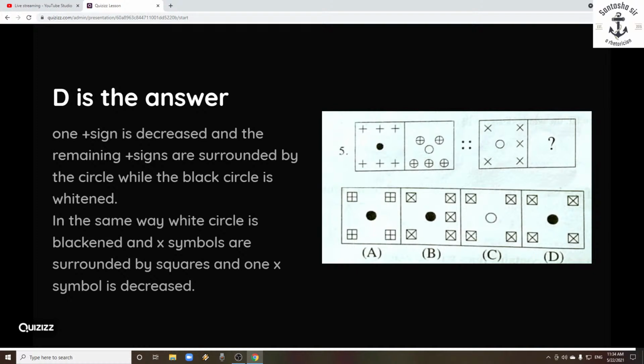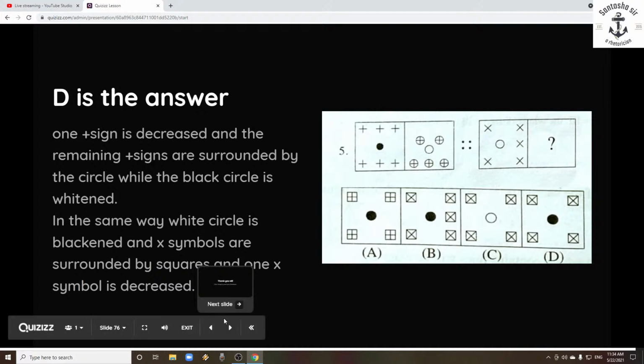In the same way, the white circle is blackened, so x symbols are surrounded by squares, and one x symbol is decreased. So here 1, 2, 3, 4, 5 x's are there, and out of these 5 x's we will remove 1 x, and those x's are surrounded by the squares, and the white 0 became a circle. That's why D is the right answer.